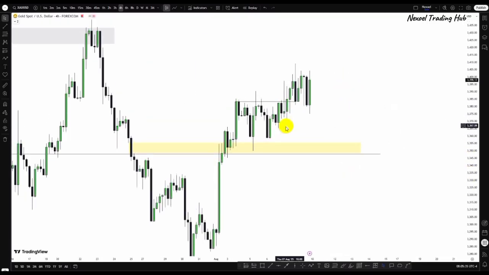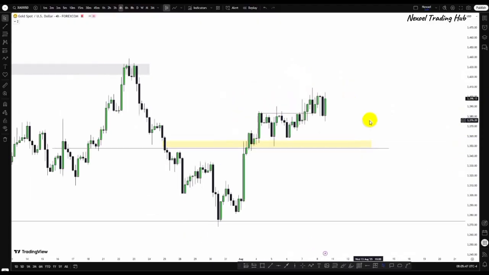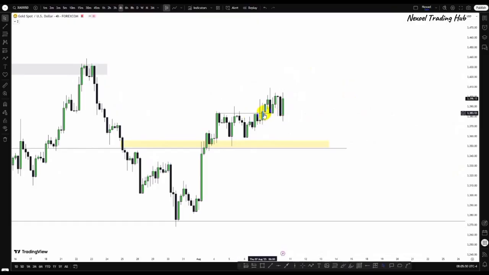So before price gave this bullish continuation, we have this consolidated price delivery before price broke through that. So price finally broke out from that consolidated delivery. So if we are bullish, it means that we want to see price to continue trading above this consolidated price delivery. So you want to see how price may trade higher to this zone.